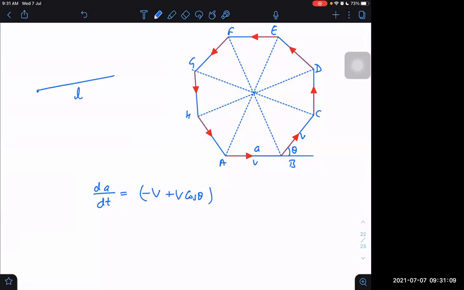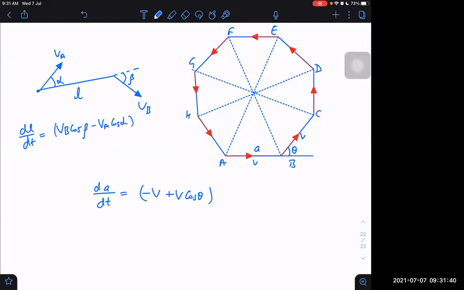Let us say I have a length L, and one end has a particle which is moving with velocity VA, and the other end has a particle which is moving with velocity VB in different directions. This is making an angle beta and this is making an angle alpha. Then what is dL by dt? It will be VB cos beta minus VA cos alpha.